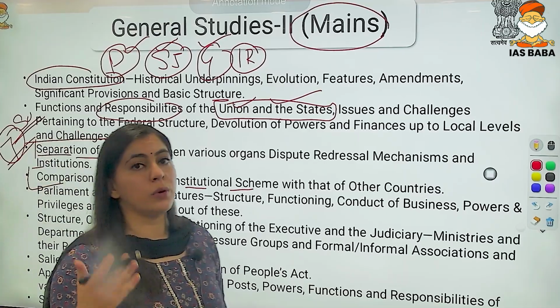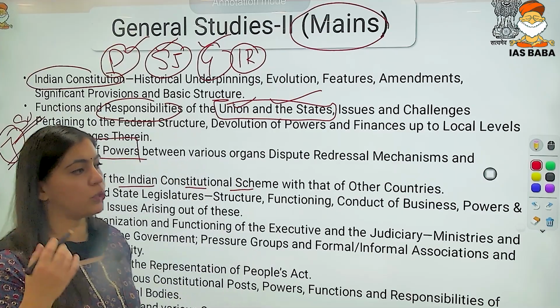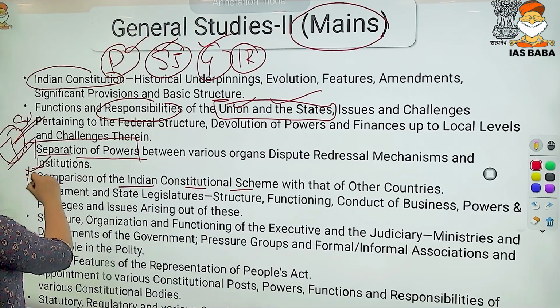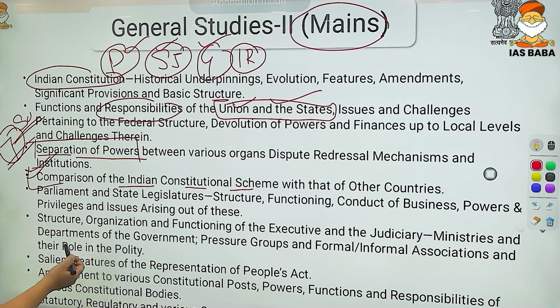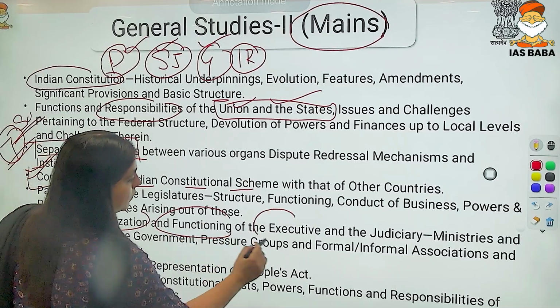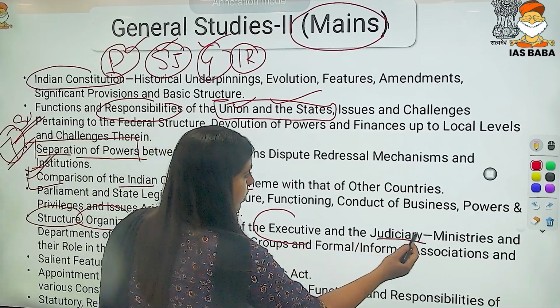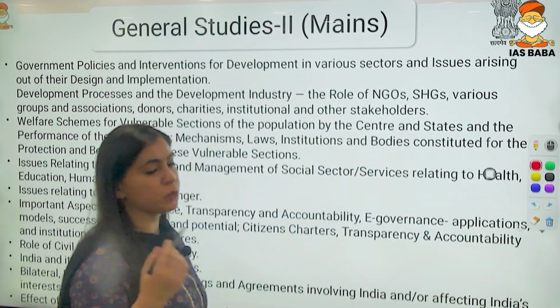All of you must know that India has adopted various things from the other constitutions of the world. So comparative analysis is required in your syllabus. Then we have the structure, organization and functioning of the executive and the judiciary. So all these aspects are given in your GS2 syllabus.